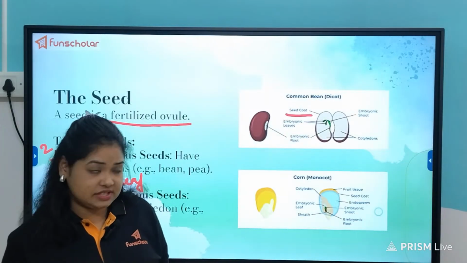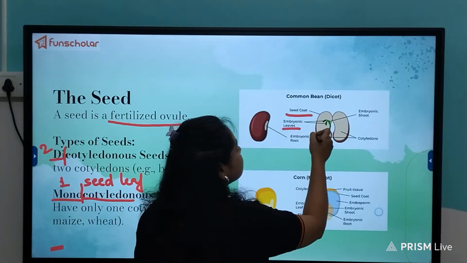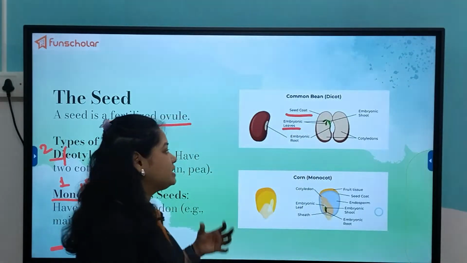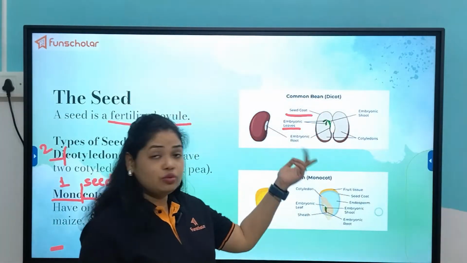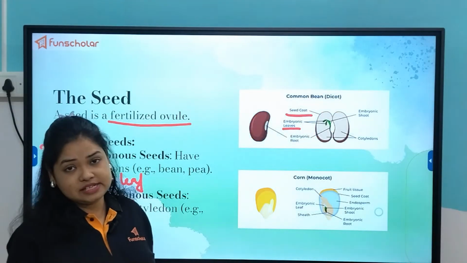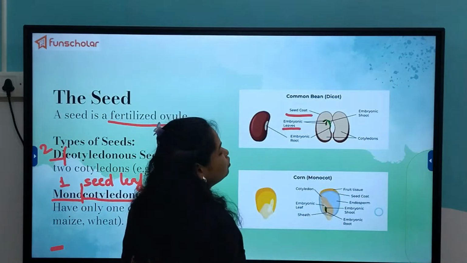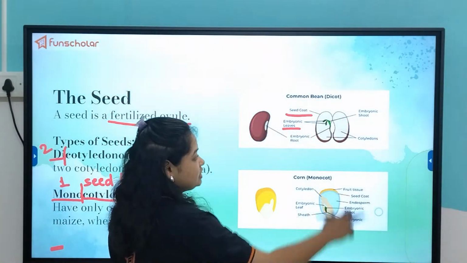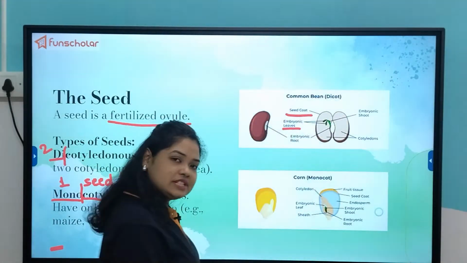Then there are embryonic leaves, the leaves present in the embryo stage. The embryonic root is also there, which will further develop when planted in the soil. And then the cotyledons, the two seed leaves which contain the food reserve for this embryonic stage of the new sapling.